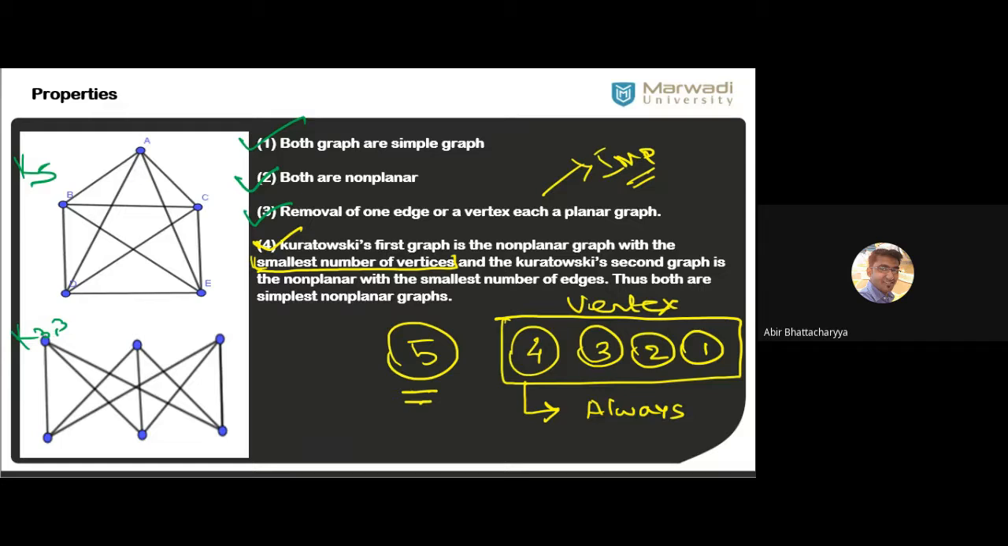Are you getting my point? Always planar. If I ask you to draw a non-planar graph with 4 vertices, is it possible? Whenever you find a graph in the exam with 4 vertices, by default it would be a planar graph. Whatever the graph is, 4 vertices means always a planar graph. 3 vertices means always planar. 2 vertices means always planar. 1 vertex means always planar.